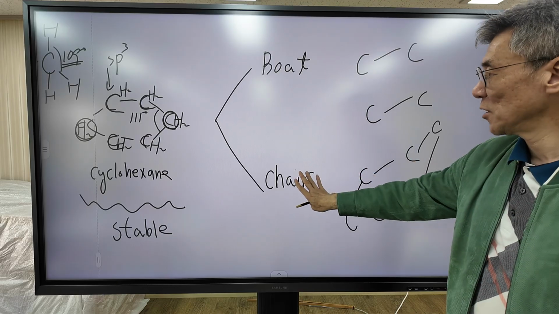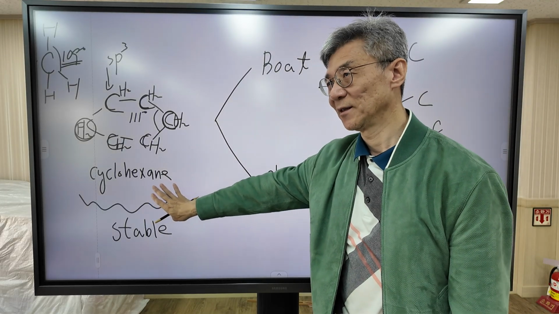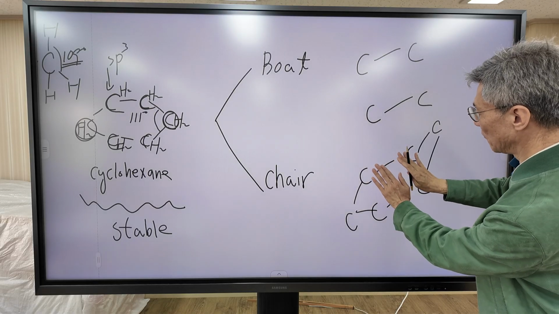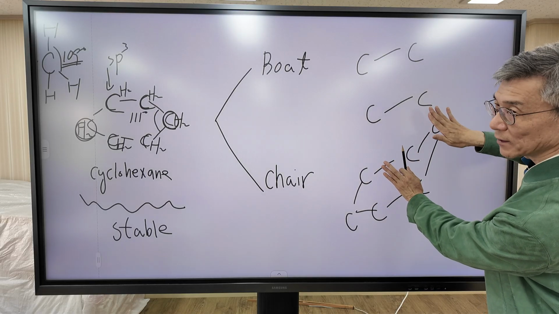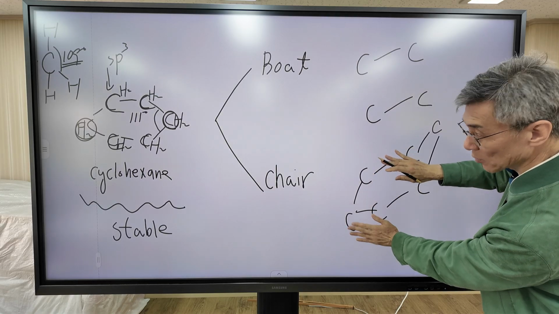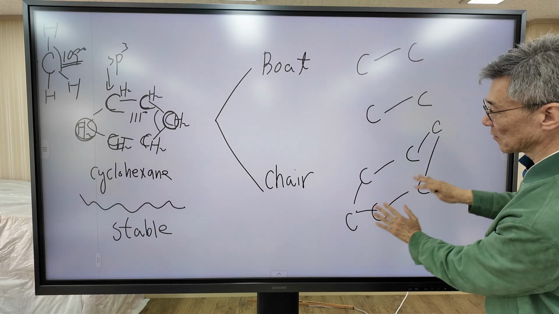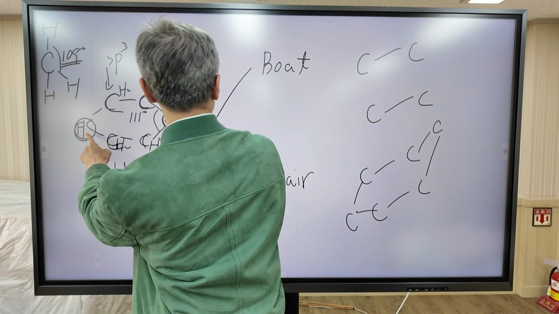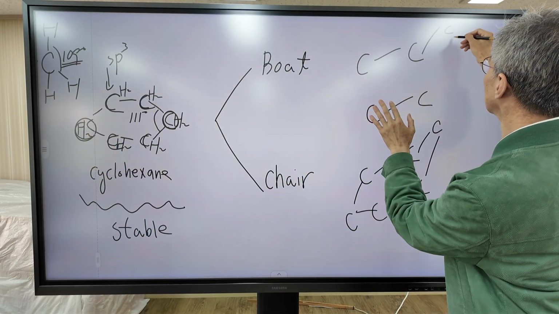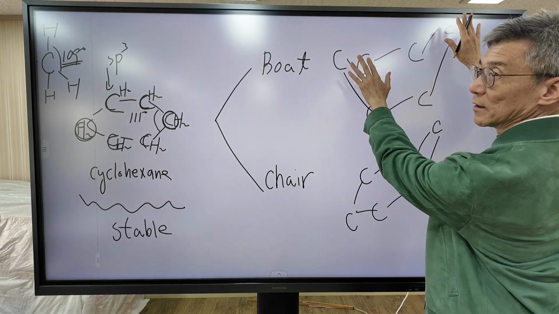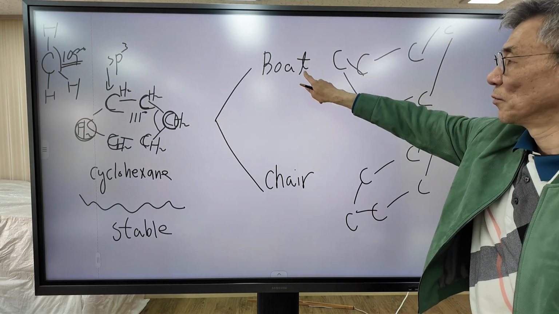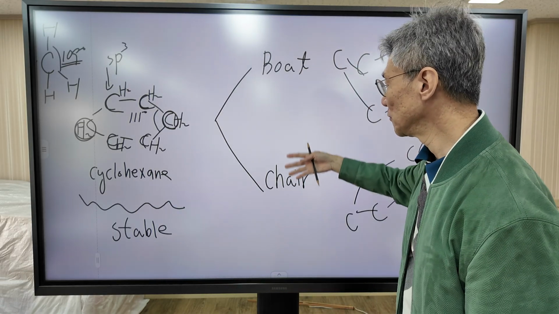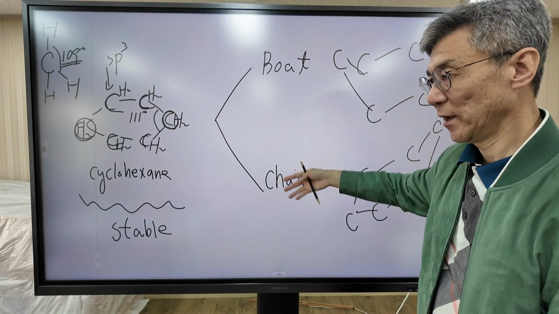This is the chair form of cyclohexane. These four carbon atoms form a plane. One carbon is above the plane, the other carbon below the plane. So this is called the chair form. In the boat form, both carbon atoms are above the plane. This form is called the boat form of cyclohexane. So cyclohexane has two isomers, the boat form and the chair form.